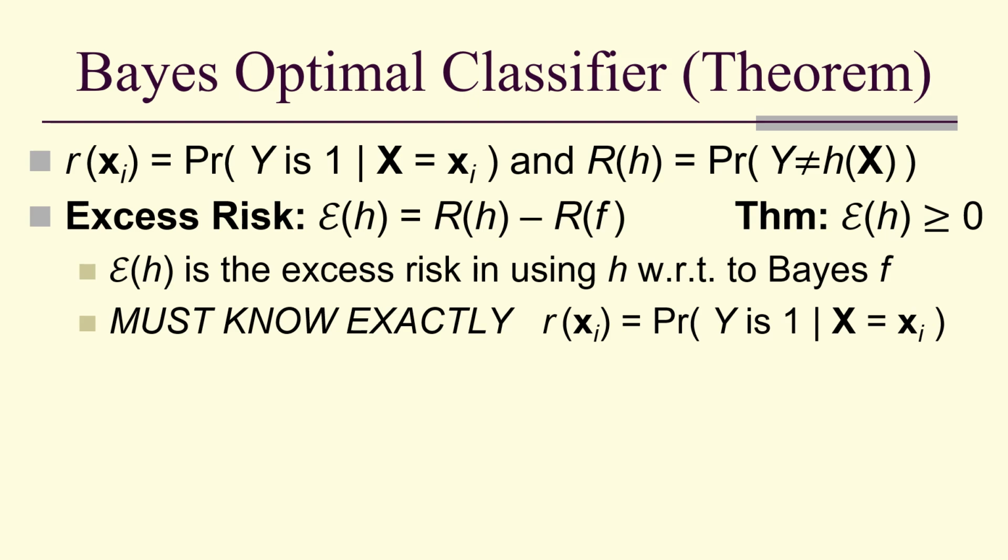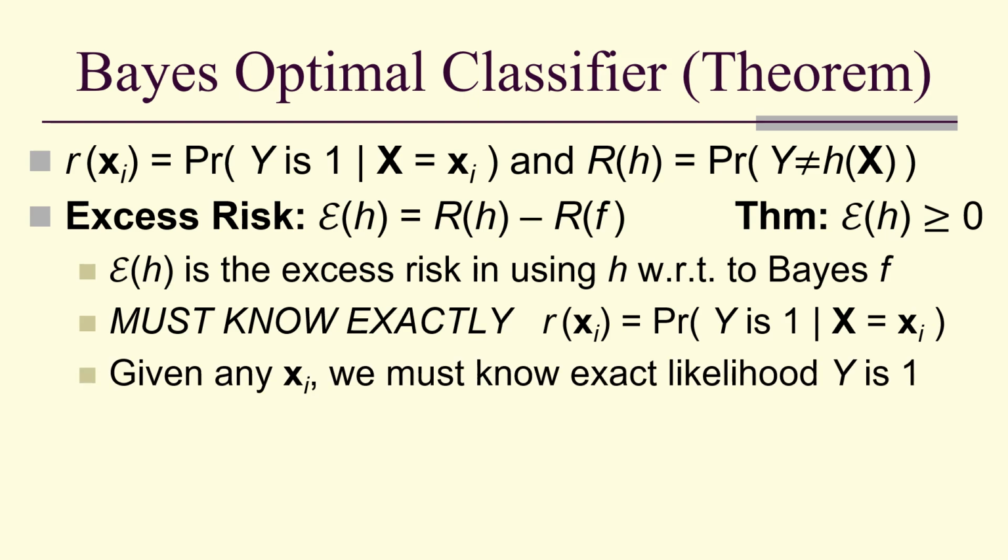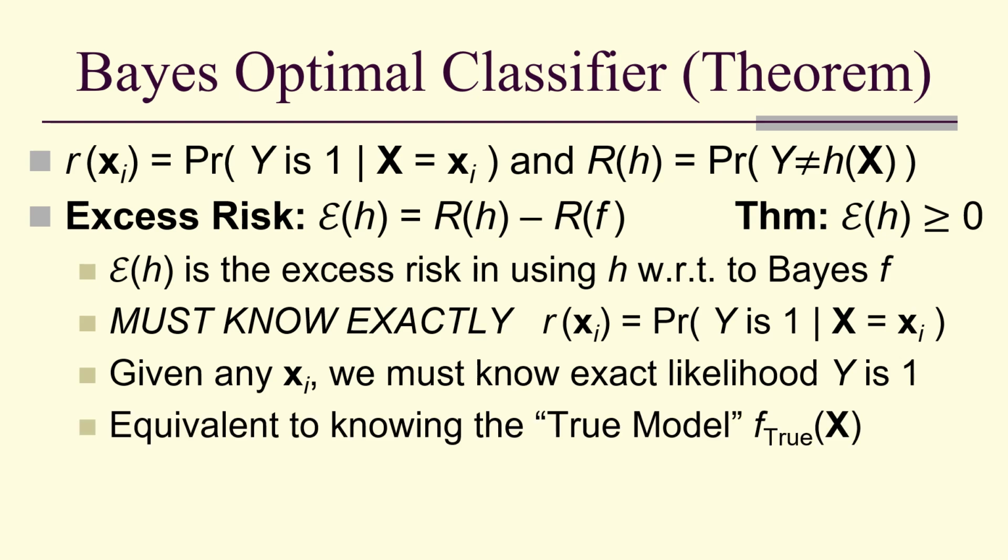But notice this means that we must know exactly our regression function. And that means given any x_i, we have to know exactly what the likelihood is that y is equal to 1. That's equivalent to knowing the true model.